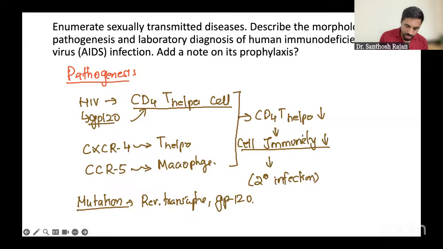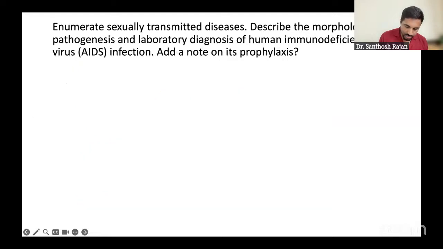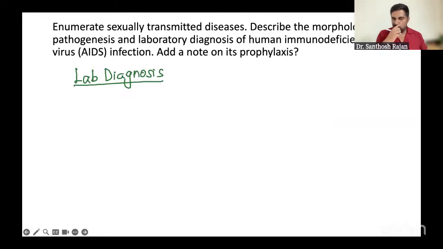The next point is lab diagnosis. Lab diagnosis is very, very important. Here, you have to know very clearly. You can explain more, but at least, when you write lab diagnosis, you're going to list it. How are you going to list it? First of all, non-specific HIV tests, the general tests.